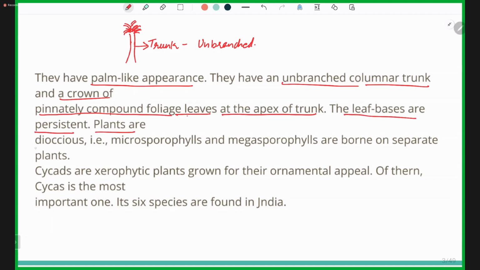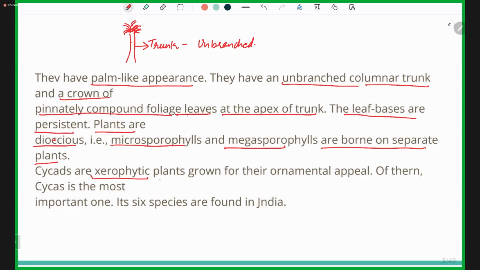Plants are dioecious. Microsporophylls and megasporophylls are borne on separate plants, which is called a dioecious plant. Now cycads are xerophytic plants, which grow in conditions where there is a shortage of water.